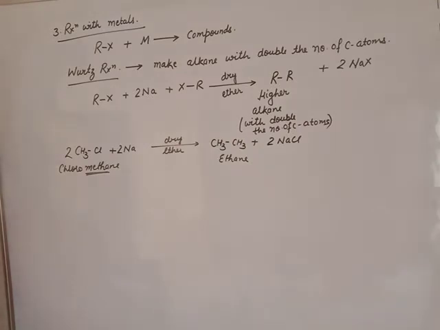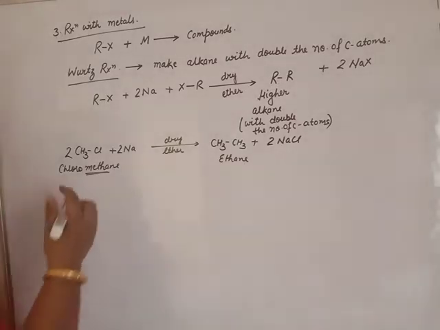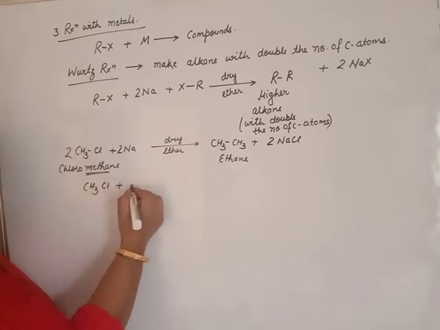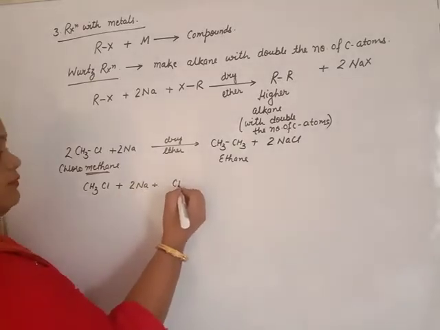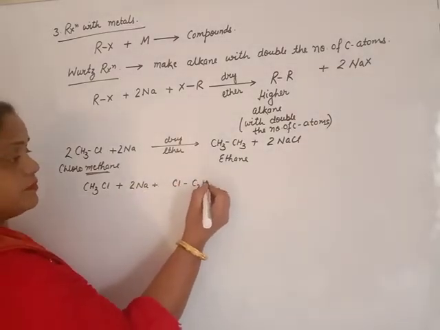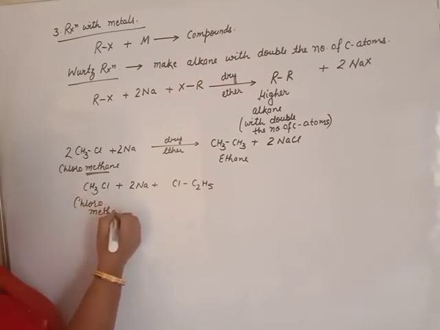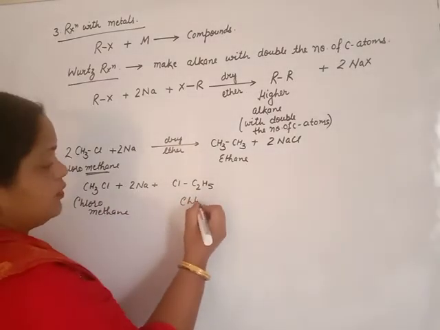Beta, maybe in your mind the question is, what will happen when we use two different haloalkanes? Suppose in case of Wood's reaction, one of your friends does the reaction and uses this reaction. Both haloalkanes will be different. It is chloromethane. It is chloroethane.